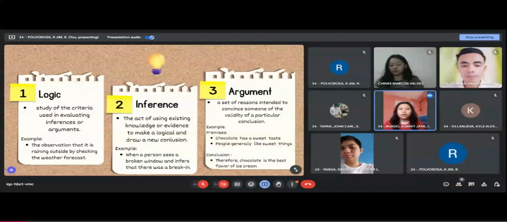In this way, we can determine if the argument is valid, which means it has a logical structure and it is based on true premises. Next slide.